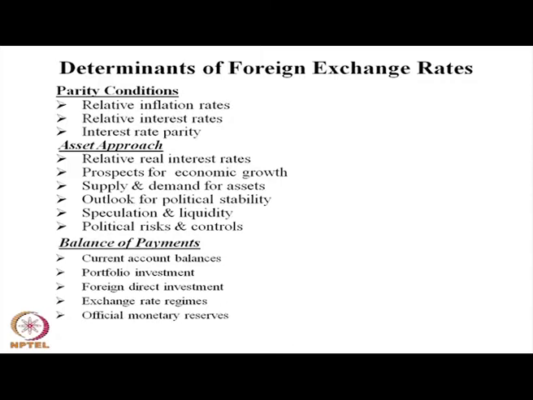The exchange rate regime is another aspect of the exchange rate: whether our economy has a floating exchange rate system or a fixed exchange rate system, or how our central bank is involved in determining the exchange rate.